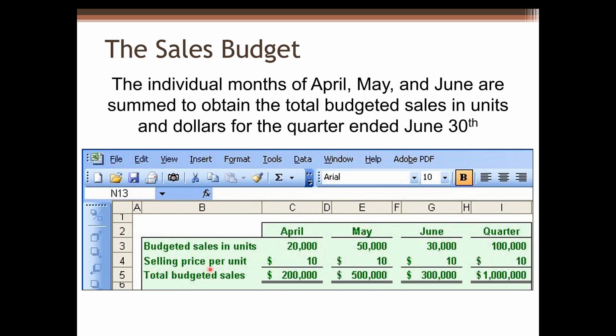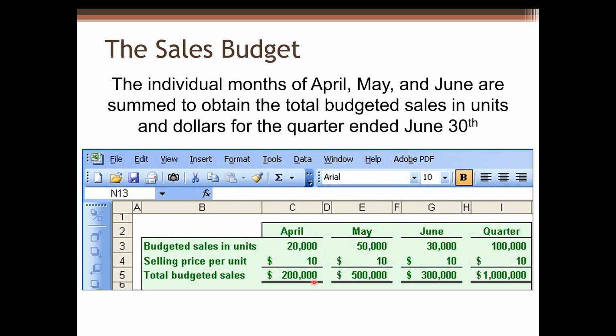Multiplied by selling price per unit, we can get total budgeted sales in dollar amount for each month. For example, for April, budgeted sales in units, 20,000, multiplied by selling price per unit, $10, and then we can get the total budgeted sales, $200,000.